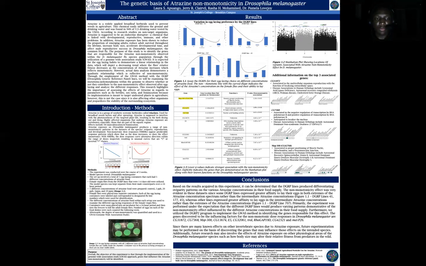While there may be negative effects of atrazine on invertebrate species, it can also negatively affect species of animals such as vertebrates in aquatic habitats. These negative effects can include, for example, demasculinization and feminization of those particular species. Down below, we see atrazine exposure in our model species, Drosophila melanogaster, which produces a range of non-monotonicity patterns.